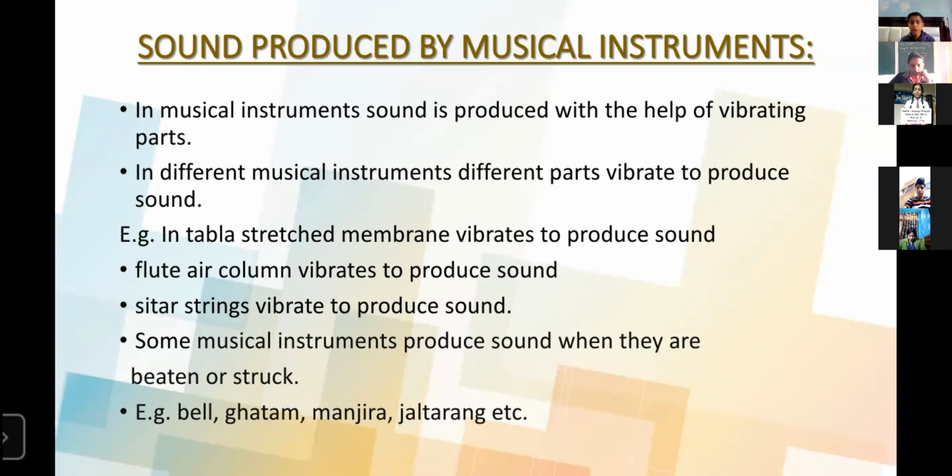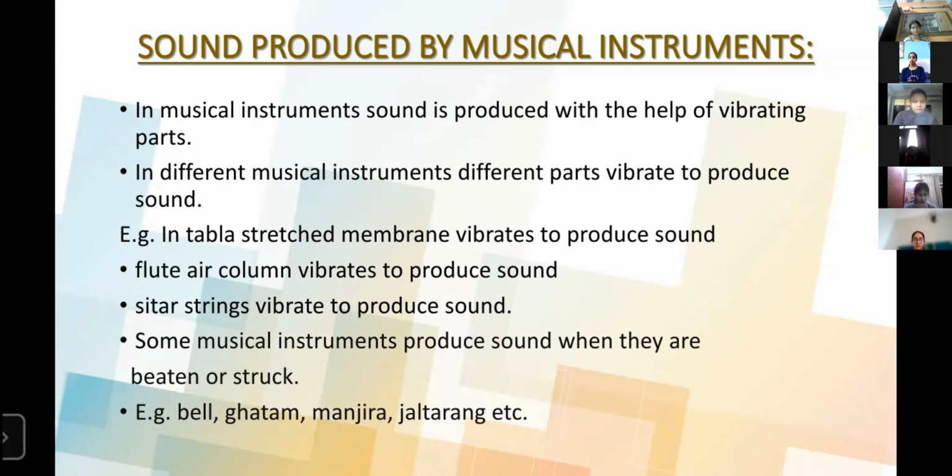Parts vibrate to produce sound. For example, in the tabla, when the stretched membranes vibrate, it produces sound. In the sitar, when the string vibrates, it produces sound. In some musical instruments, sound is produced when they are beaten. For example, manjira, jal tarang, bell.